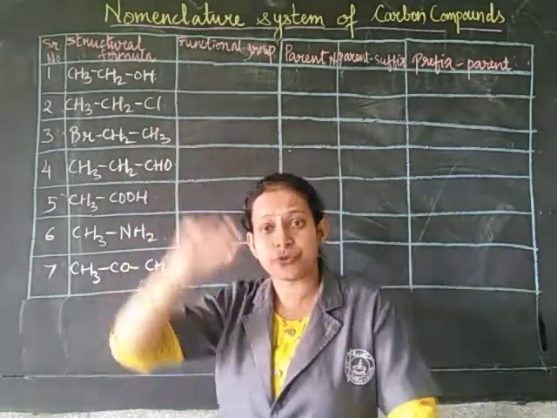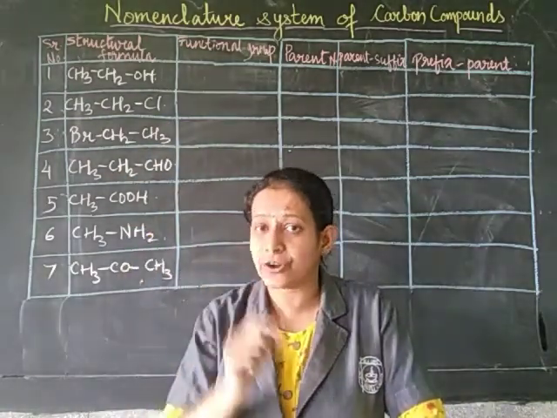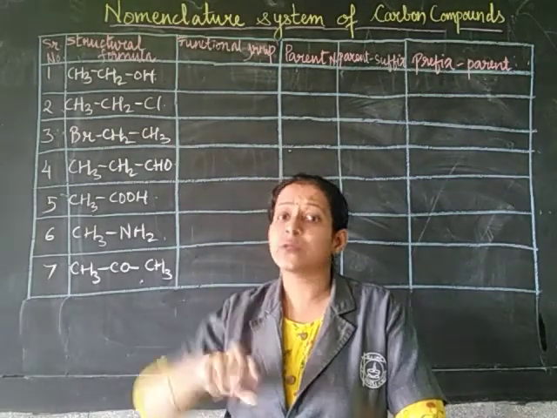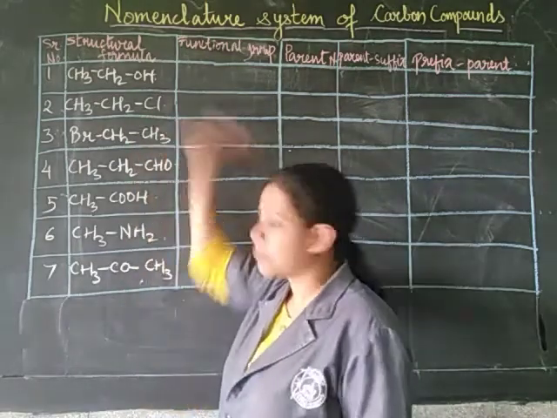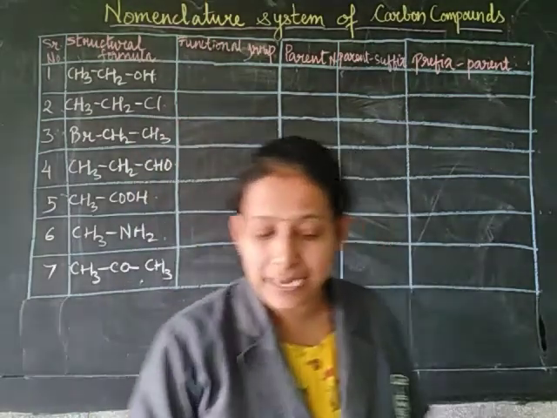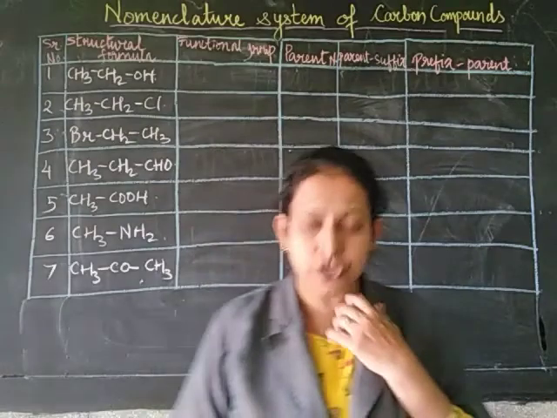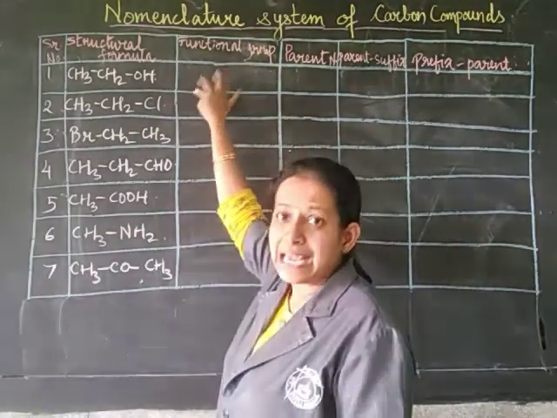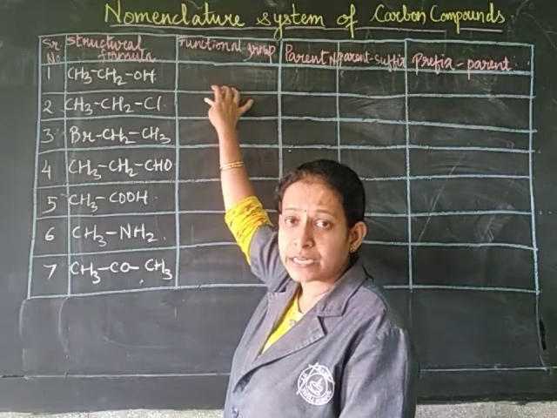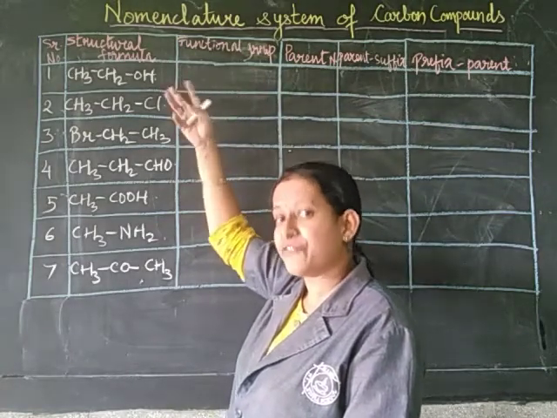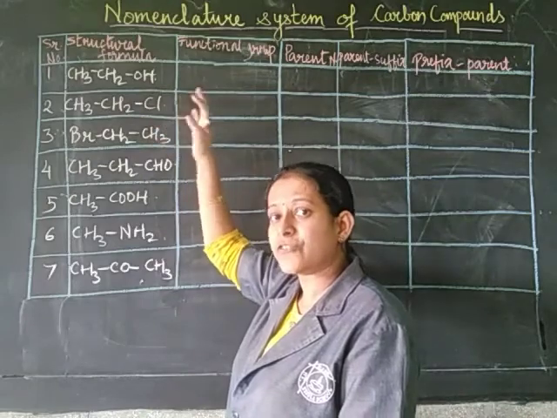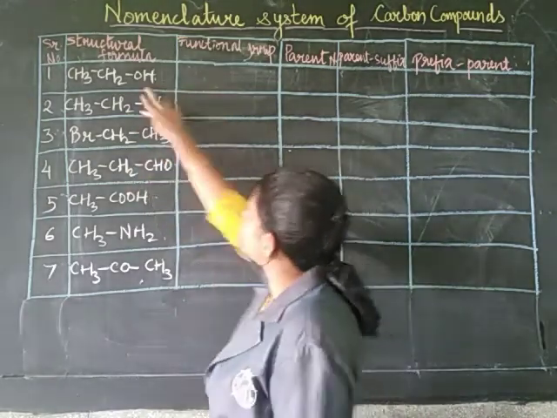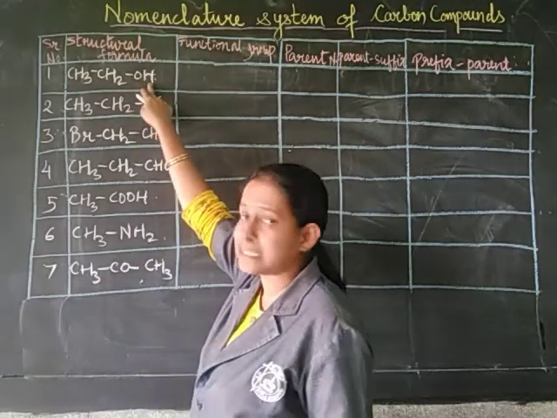As I have mentioned to you, you have to replace the last letter of the parent alkane, that is E, with whatever functional group we have. So let's learn how we can name these different functional groups. First of all, what is the functional group? We have to check, and then we have to give accordingly the suffix or prefix, depending upon whether it is of the oxygen or of the halogen or amine. Fine. Now here first we have of the oxygen, that is alcohol.